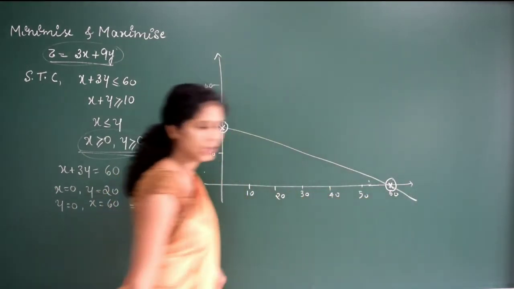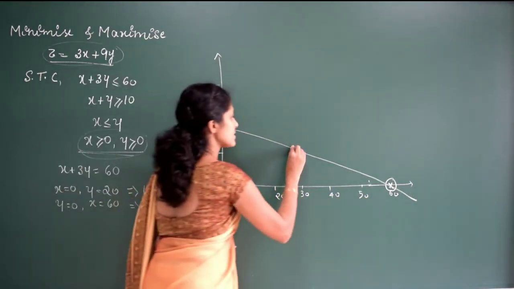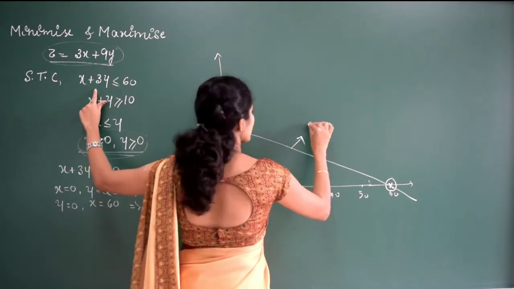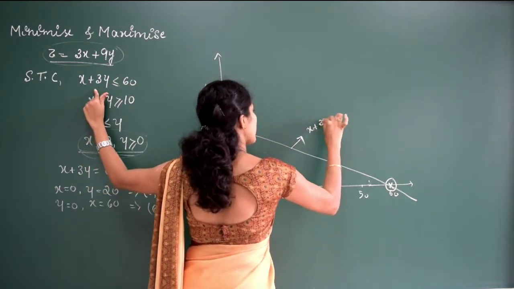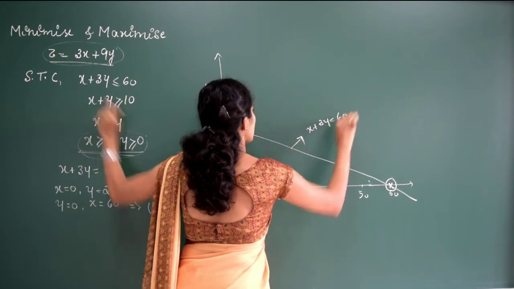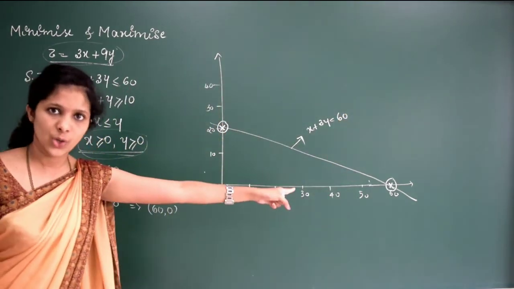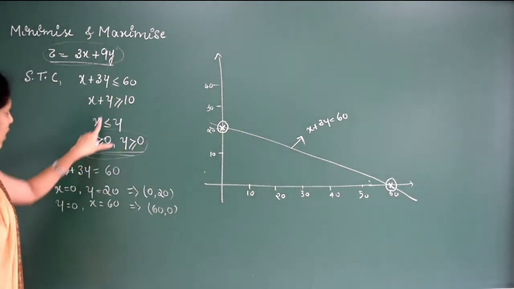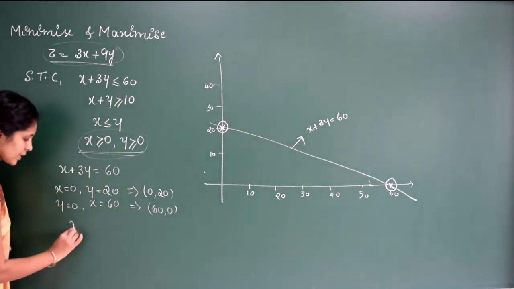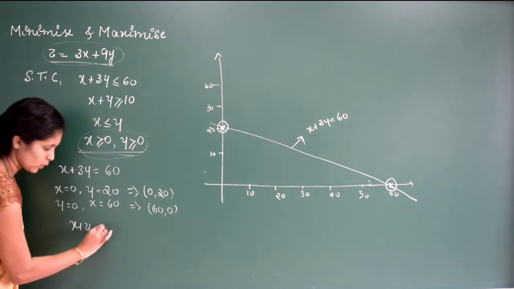Draw proper graph. Okay. So now we'll name this line. What is that line? x plus 3y is equal to 60. If it is strictly less than or greater than, we need to draw that one in a dotted line. Okay, remember that. Now, we'll draw the second line. It is x plus y is equal to 10.